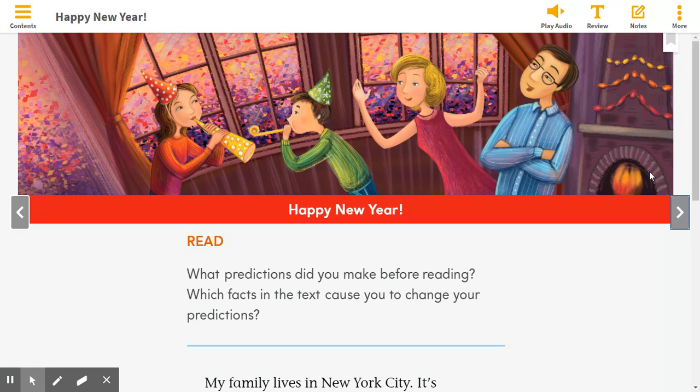On page 146, I would like you to use 1 to 2 sentences to make a prediction about what you believe this text will be about. You may pause the video and take a few minutes to complete that. We should also set a purpose before reading. We will read to learn how one family celebrates the start of a new year.